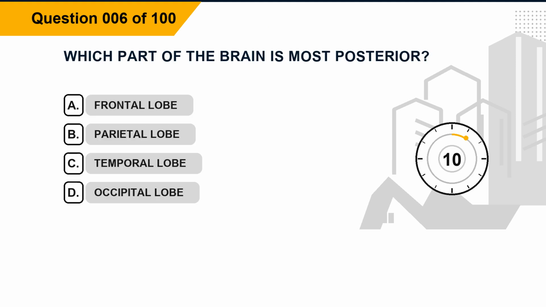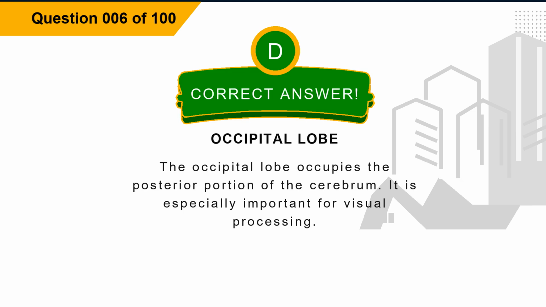Question 6. Which part of the brain is most posterior? Option A, frontal lobe. Option B, parietal lobe. Option C, temporal lobe. Option D, occipital lobe. The correct answer is option D, occipital lobe. Explanation. The occipital lobe occupies the posterior portion of the cerebrum. It is especially important for visual processing.